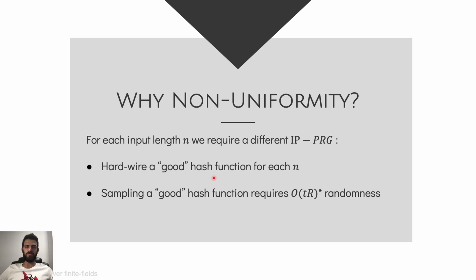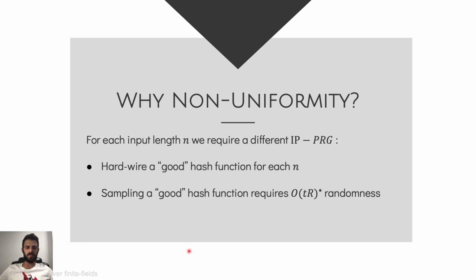And so basically we have to sample such a good function out of the family. A way to overcome this issue of sampling is to hardwire this good hash function for every length n, and this is how we get the non-uniformity, by giving the verifier a non-uniform advice of what this good hash function is. We could have told the verifier to simply sample such a hash function out of the family.